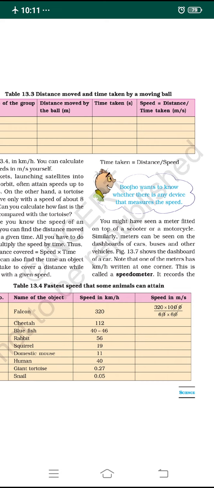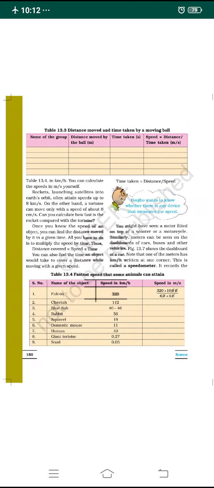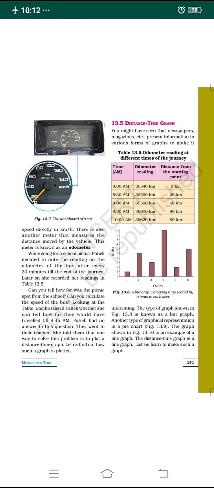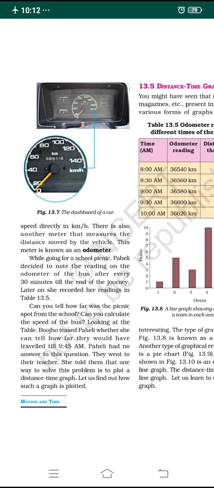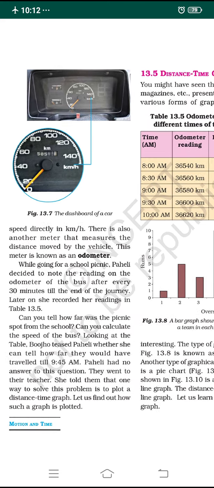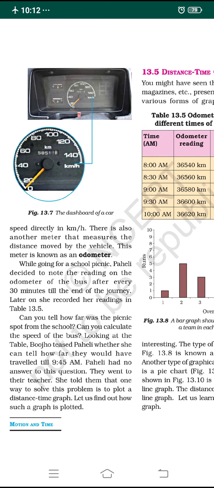You can even convert that speed from kilometer per hour to meter per second by dividing. Now, we were discussing the meter which is fitted on the dashboard of the car. One of the meters shows the rate mentioned in kilometer per hour. This meter is called the speedometer. The speedometer records the speed directly in kilometer per hour. Here you can see in the diagram, it is given in kilometer per hour on the dashboard.